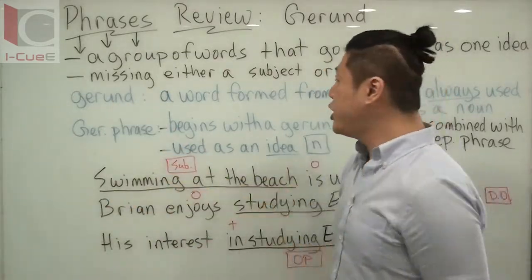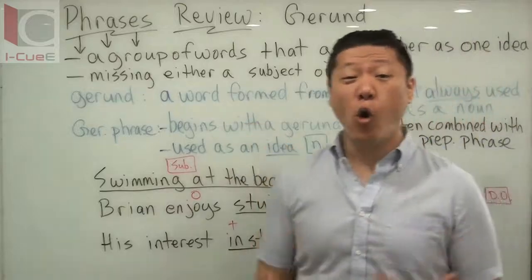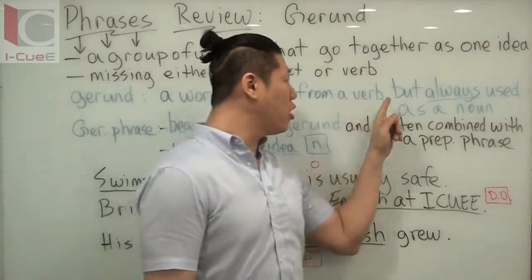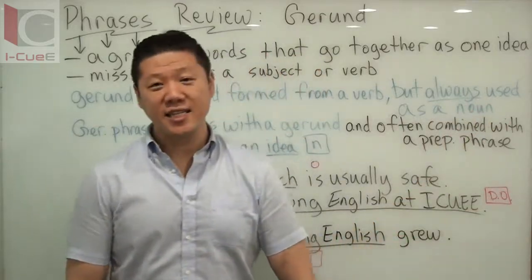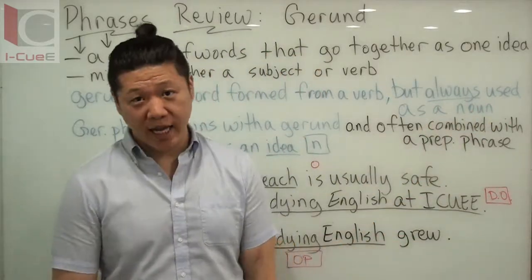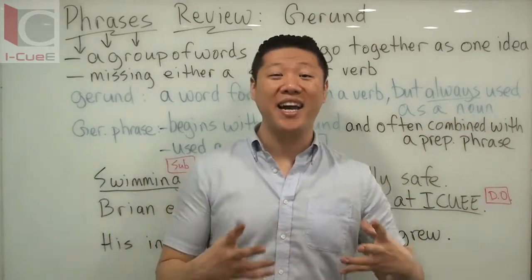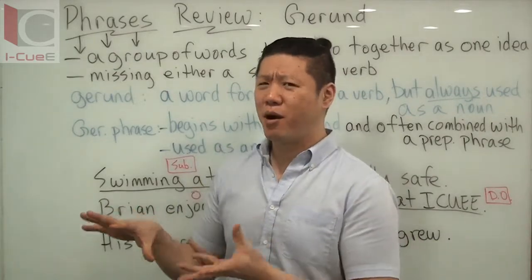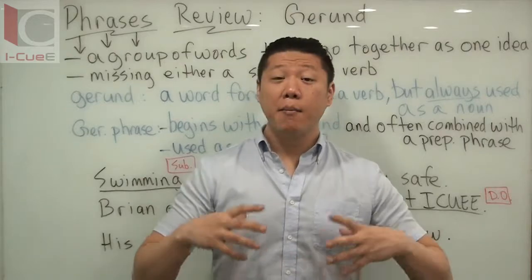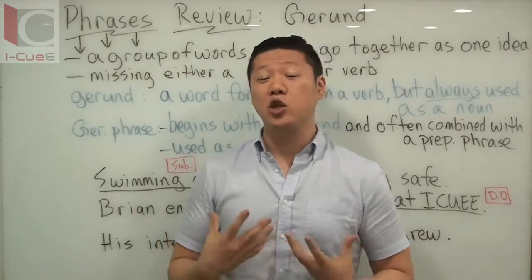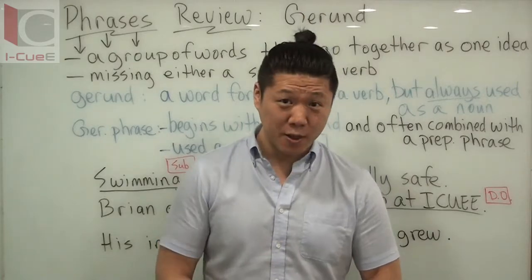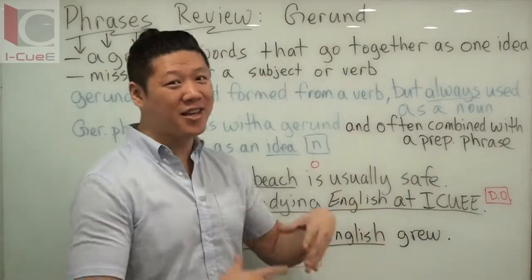Let's start there. A gerund is a word formed from a verb, but not a verb. That word is now going to be used as a noun. It's always used as a noun. So if you have a verb -ing, that's how you make a gerund. It's a little bit different from a participle. We'll get to that. But when you have a verb -ing used as a noun, then we call that a gerund. Okay? So it's not a verb.